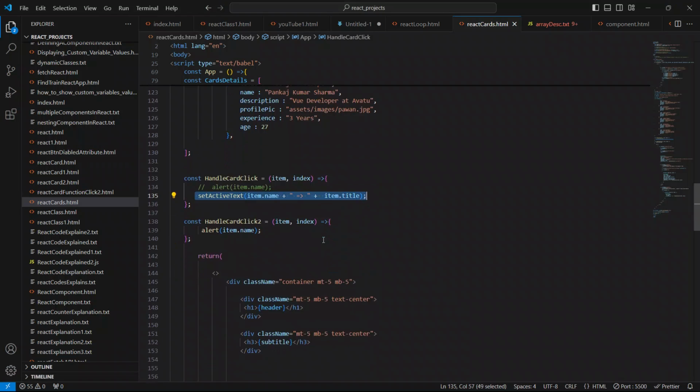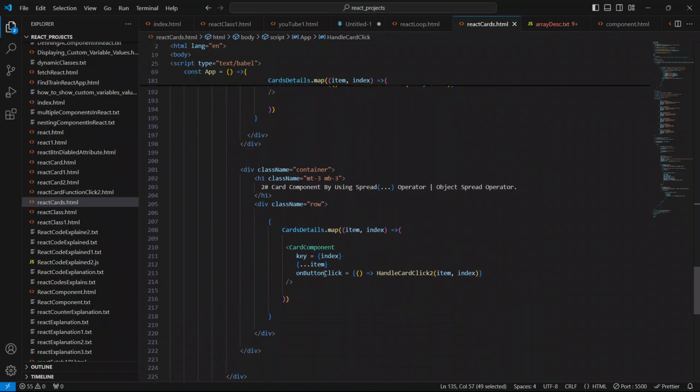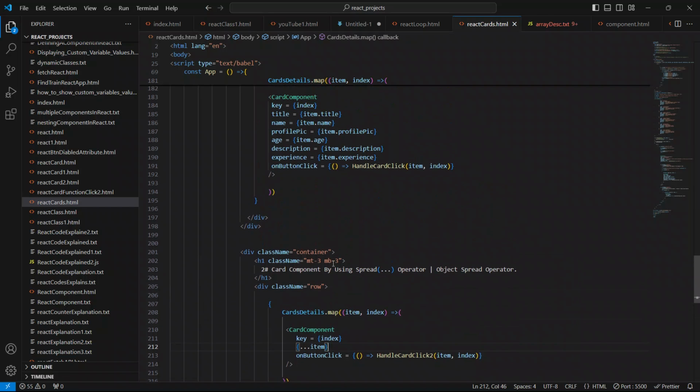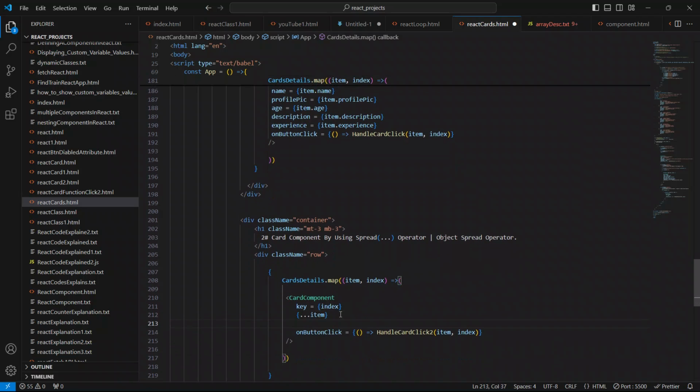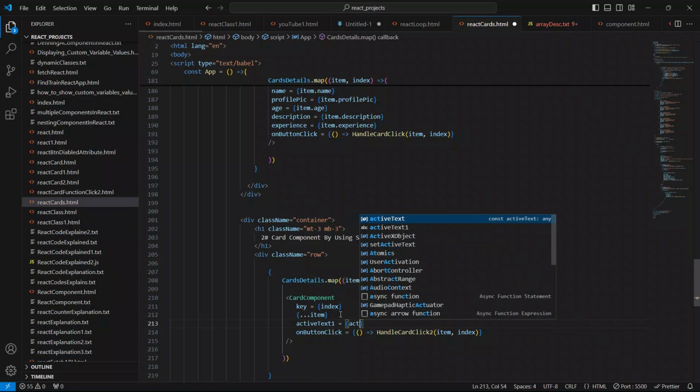So inside here, go to the card handle 2. Here I will be providing an active index, or say active text 1, as a prop. So I'll say here active text 1.